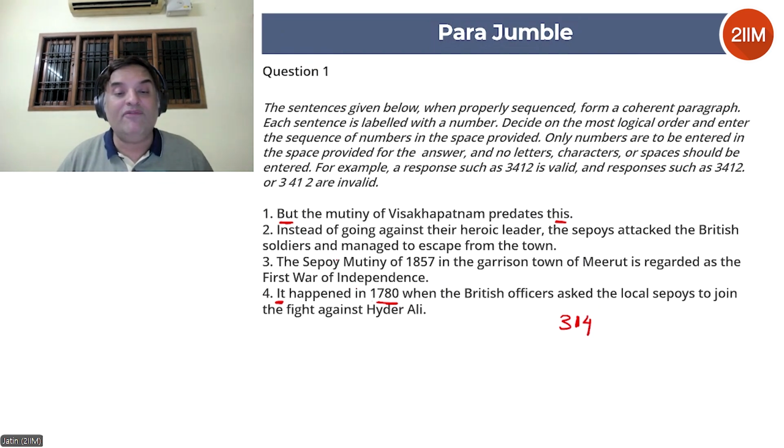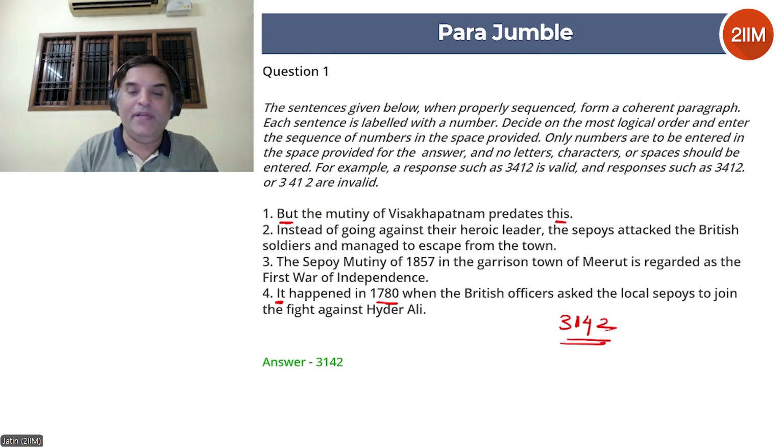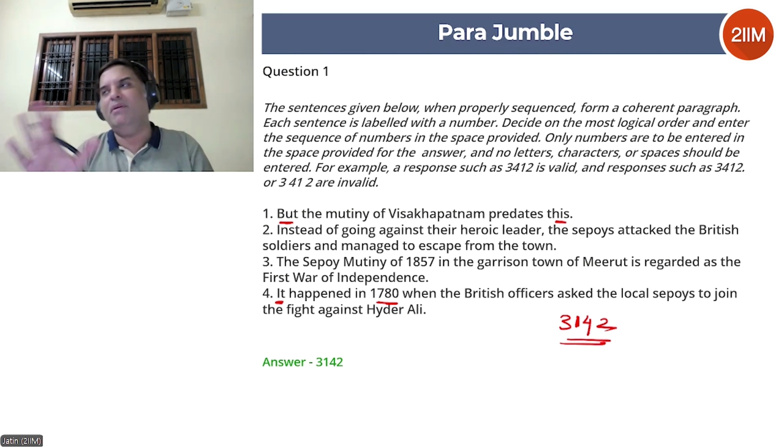Let's see if 2 fits after that. Instead of going against their heroic leader, the sepoys attacked the British soldiers and managed to escape from the town. 2 is elaborating on 4. 4 says the British officers asked the local sepoys to join the fight against Hyder Ali. 1 says, instead of going against their heroic leader, that means Hyder Ali was their heroic leader. Instead of going against that, the sepoys ended up attacking the British folks. So 3-1-4-2 is a very good combination. It can be a little tricky, but I think overall this parajumble is manageable, right? I wouldn't say very easy, but medium to difficult.